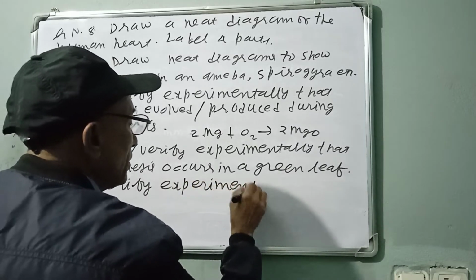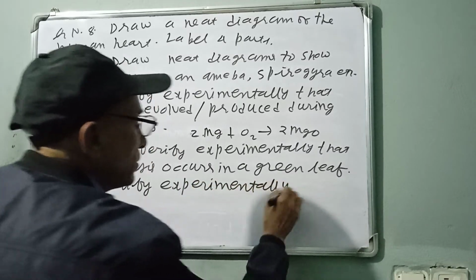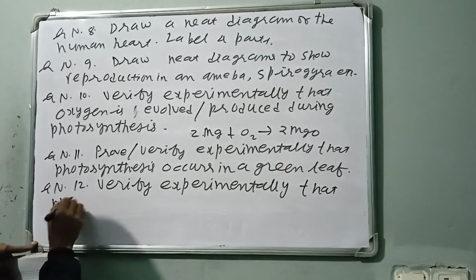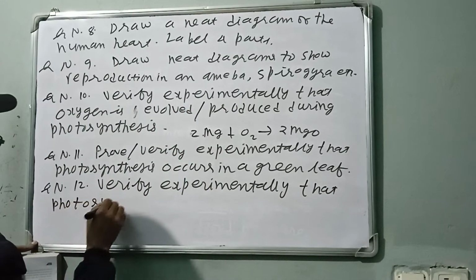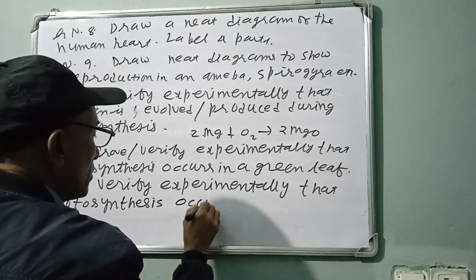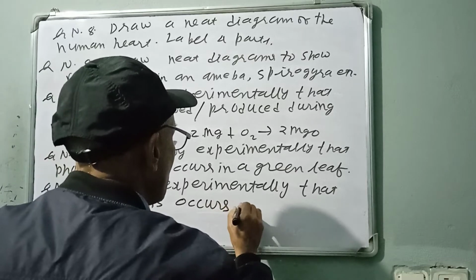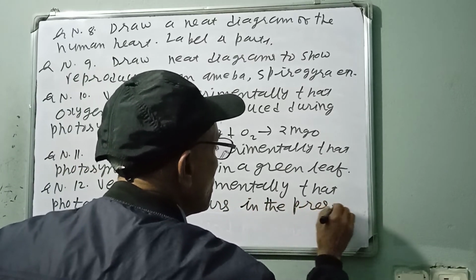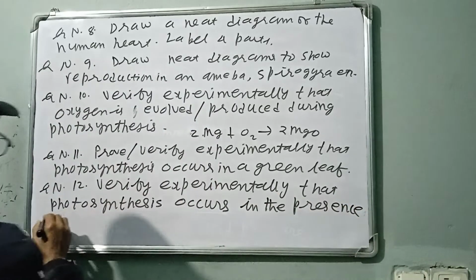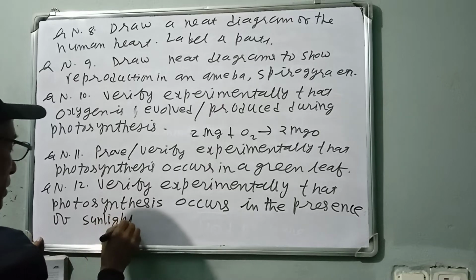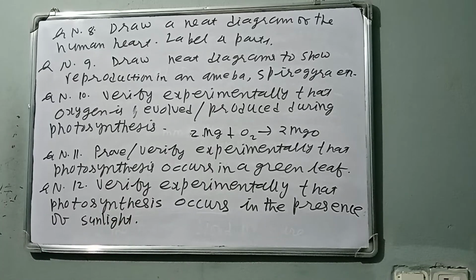Verify experimentally that photosynthesis occurs in the presence of sunlight. What is the meaning? Sunlight is very important for photosynthesis.